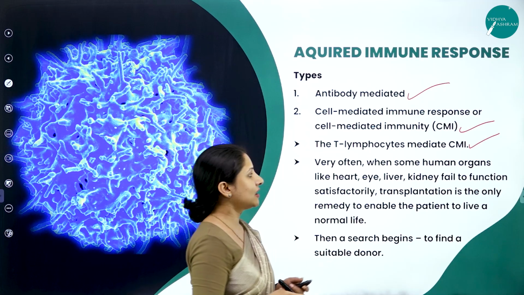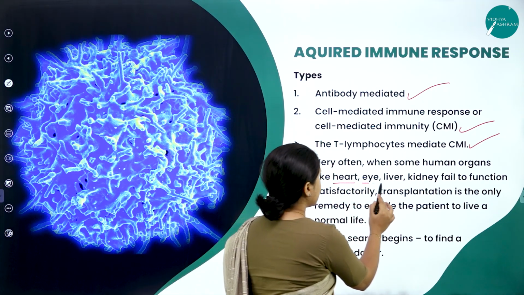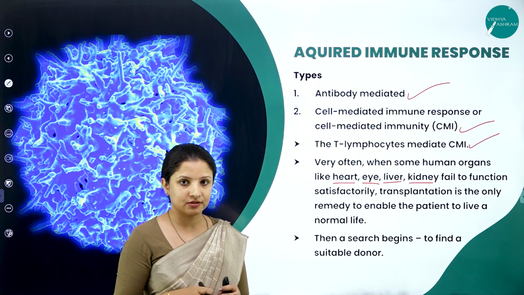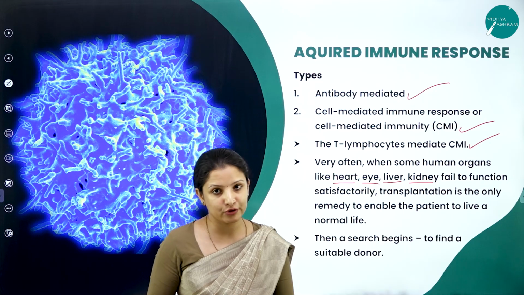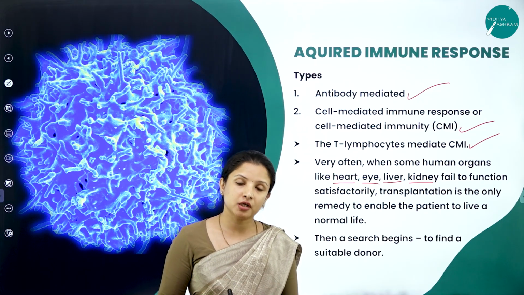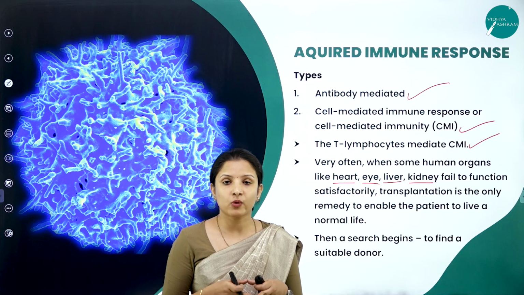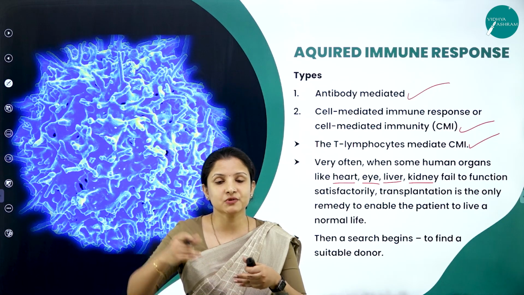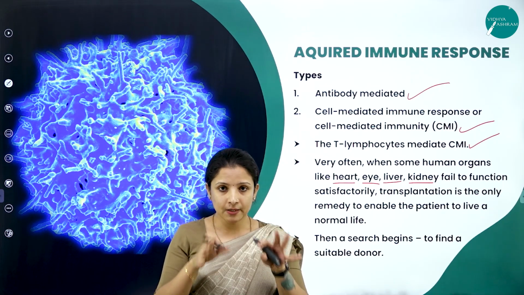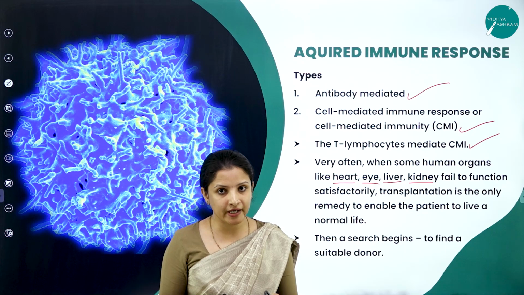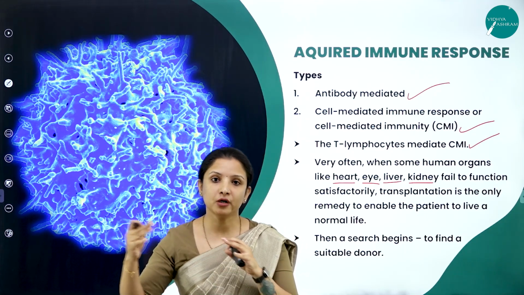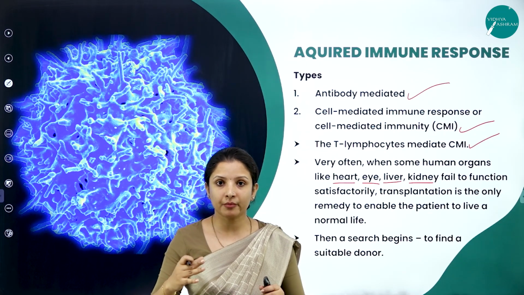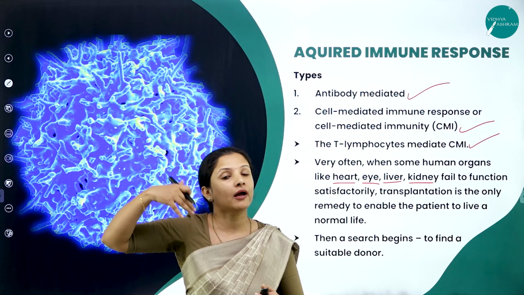And very often when some human organs like the heart, eye, liver, kidney fail to function, at that time transplantation is needed. So antibodies also get produced during organ transplant in a patient who needs an organ transplant. Why? Because I told you antibodies work against antigens, that is foreign bodies coming from outside. Now in a patient, say for example, his kidney has failed. He needs to get a kidney from a proper donor. Now a donor is available and the kidney is being transplanted. From where is the kidney coming? It is coming from outside. It belongs to another person's body.